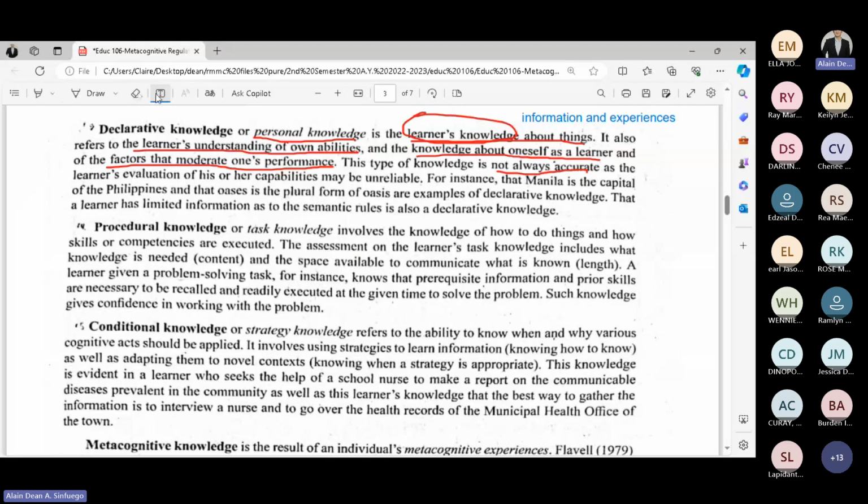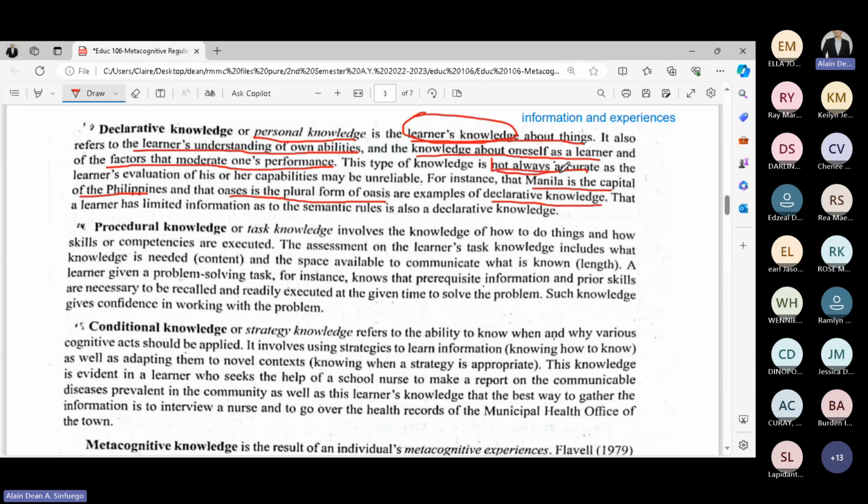Now, we have an example here. Let us say, Manila is the capital of the Philippines. Oasis is the plural form of oasis, are examples of declarative knowledge. Now, let me go back to this statement.